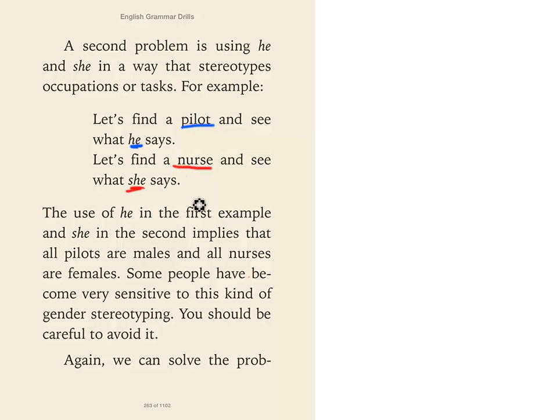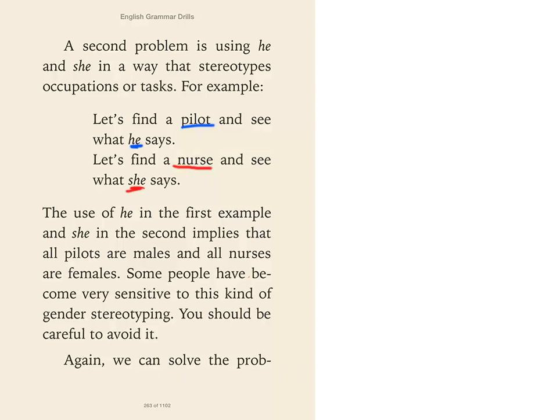So we want to change those up. You would have to say what he or she says. Okay, or you could pluralize pilots, or you can't pluralize pilots. So let's see how they fix it. It says the use of he in the first example and she in the second implies that all pilots are males and all nurses are females. Some people find this objectionable.